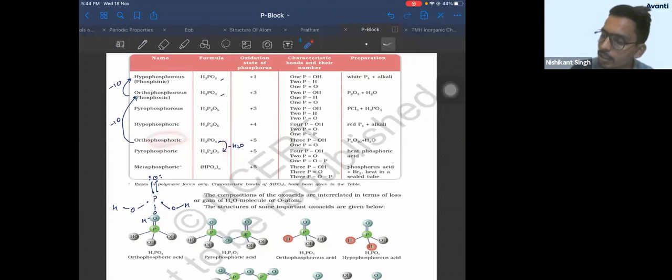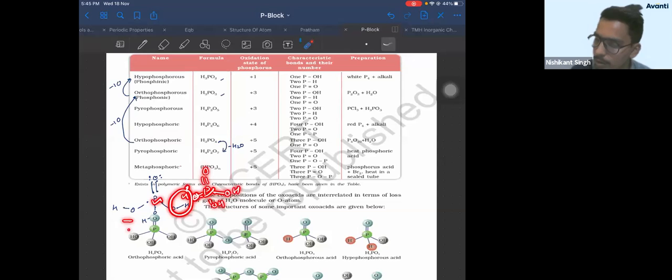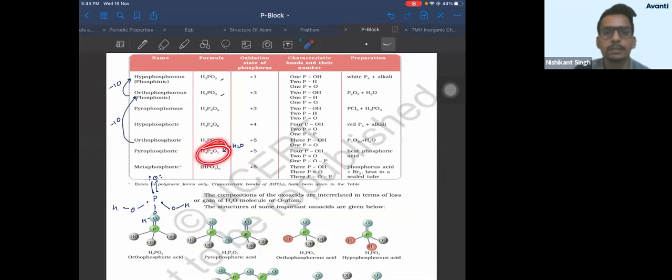So if I take 2 molecules of H3PO4, let us draw it like this. P double bond O. There is already 1 molecule here. Draw 1 more molecule. P double bond O, OH, OH, OH. Remove 1 water molecule. What will you get? P, O, P. So you'll get H4P2O7. You'll get this, right?